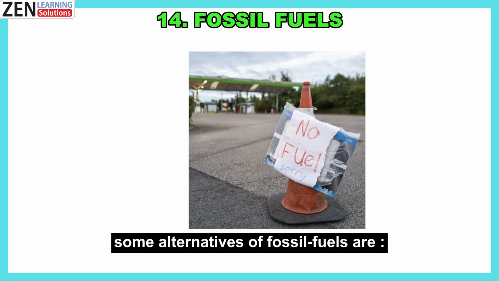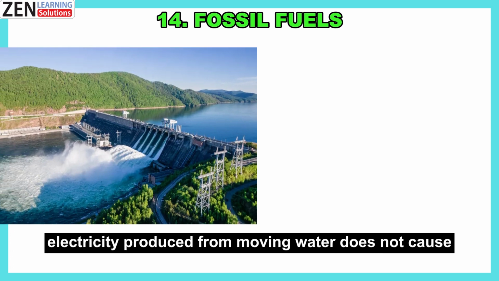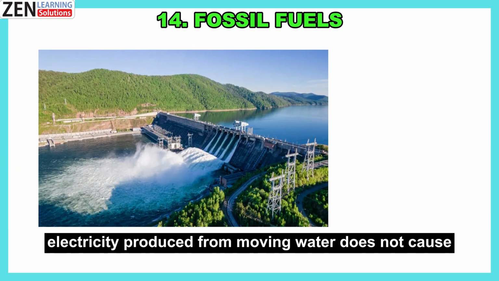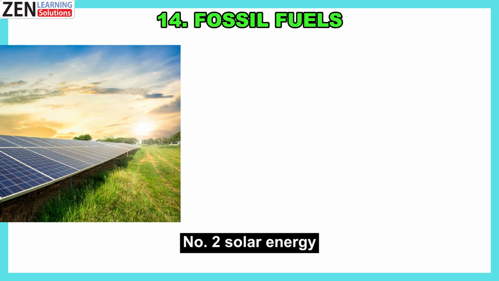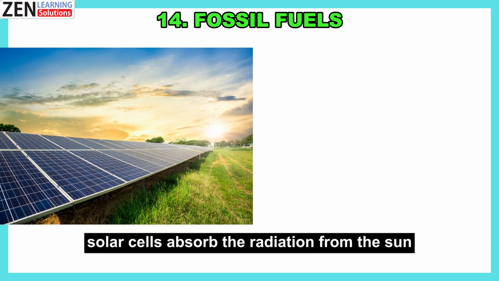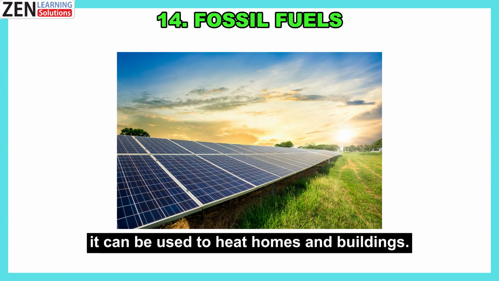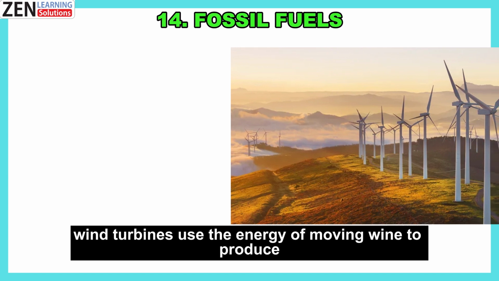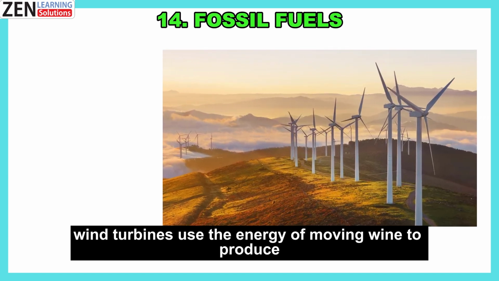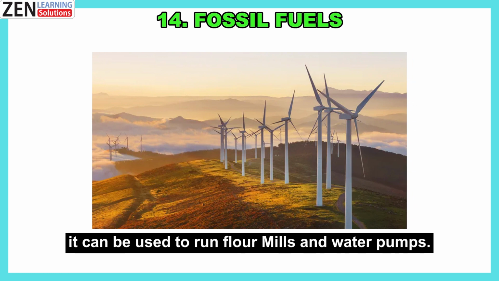Some alternatives of fossil fuels are: Number 1. Hydroelectric power. Electricity produced from moving water does not cause any pollution. Number 2. Solar energy. Solar cells absorb the radiation from the sun and convert it into electrical energy. It can be used to heat homes and buildings. Number 3. Wind energy. Wind turbines use the energy of moving wind to produce electricity. It can be used to run flour mills and water pumps.